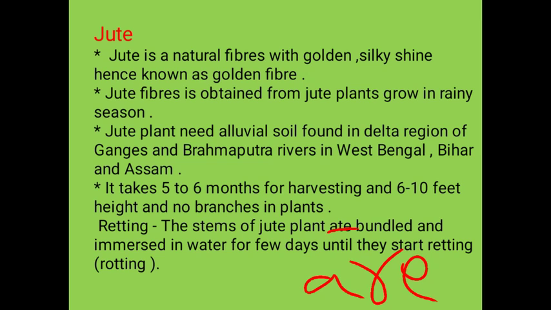Jute is a natural fiber, golden, silky, and shining, hence known as golden fiber. Jute fiber is obtained from the jute plant that grows in rainy season, mainly in alluvial soil, and is mainly found along the Ganga and Brahmaputra rivers in West Bengal, Bihar and Assam. It takes 5 to 6 months for harvesting, and the height is 6 to 10 feet, and the jute plant has no branches. Retting: the stems of jute are bundled and immersed in water for a few days, up to about 20 days, and they start rotting.